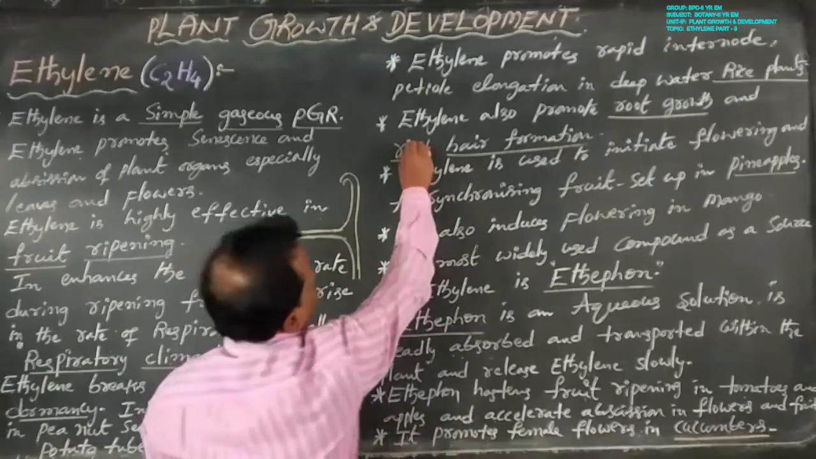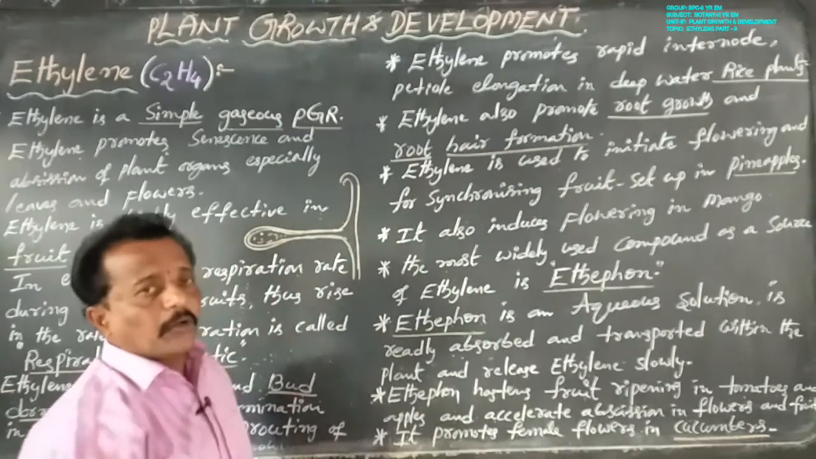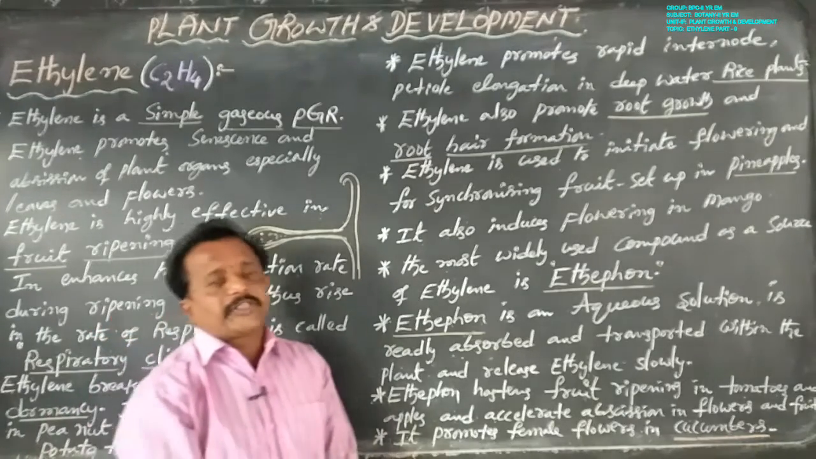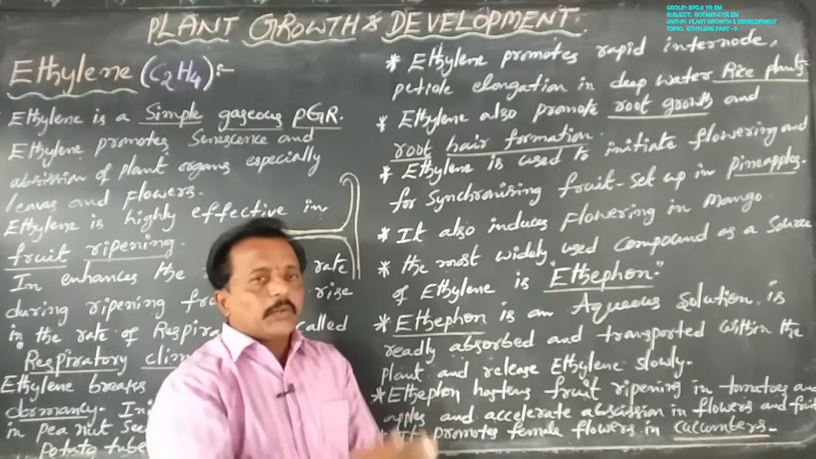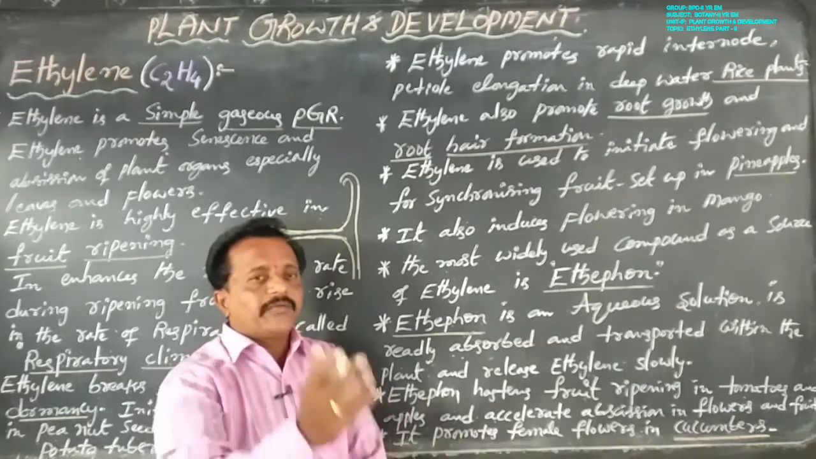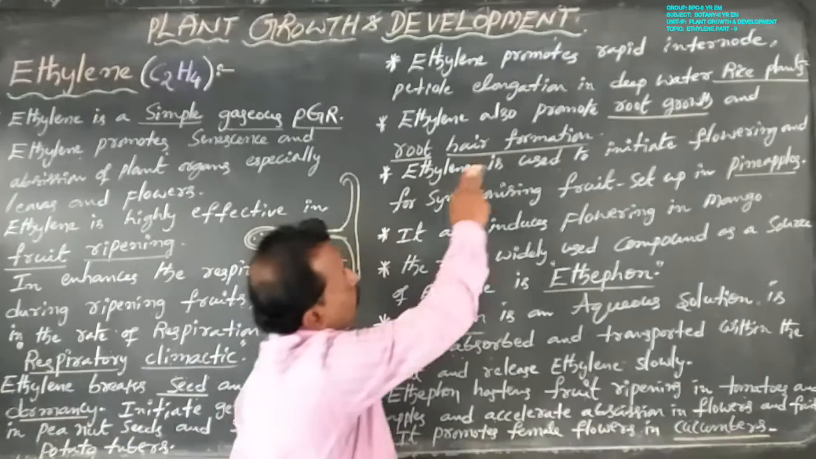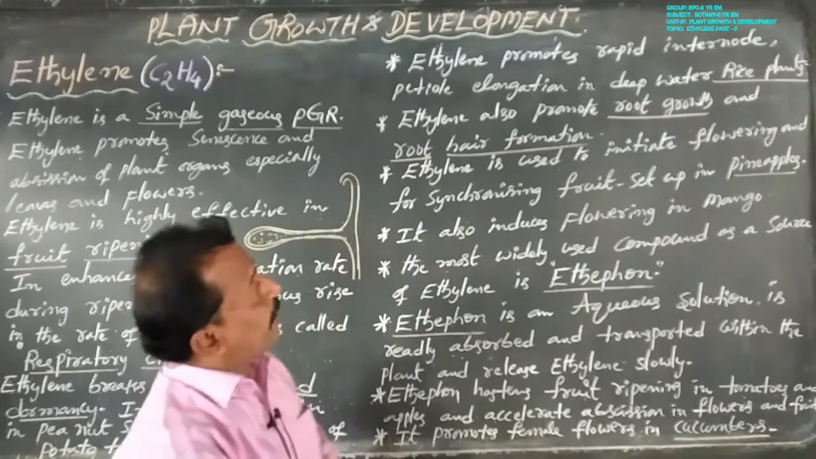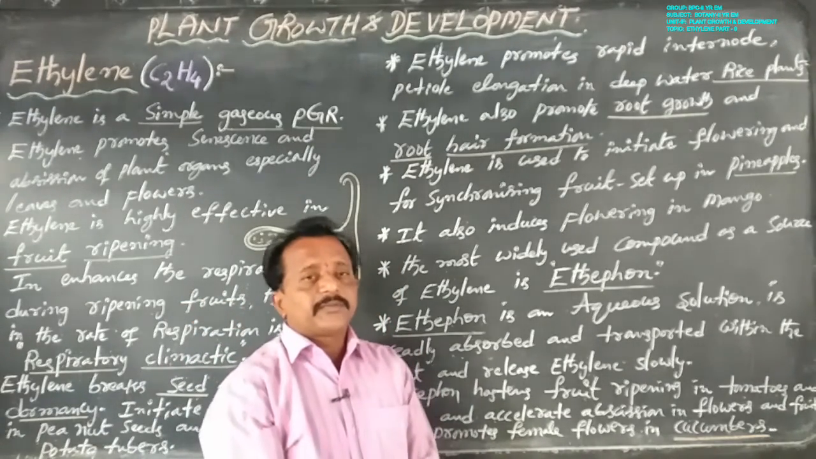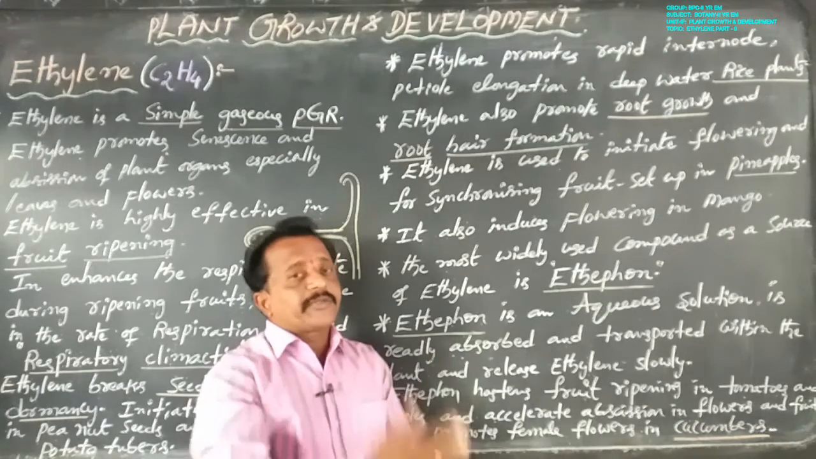Next, coming to ethylene, it also promotes root growth. Ethylene also promotes root development and root hair formation. Root hair formation and root growth also involve the ethylene hormone. Ethylene promotes root growth and root hair formation, so in this way it helps by increasing the absorption surface.